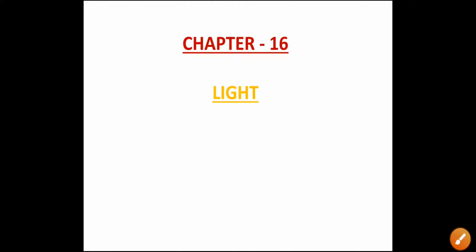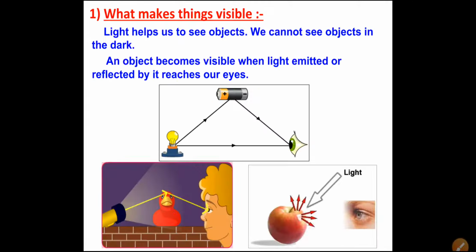Today you are going to learn chapter 16 Light from class 8th. The world is largely known through our senses, and the sense of sight is one of the most important senses. Without this sense we cannot see the world. Through it we see mountains, trees, plants, chairs, people which are around us.